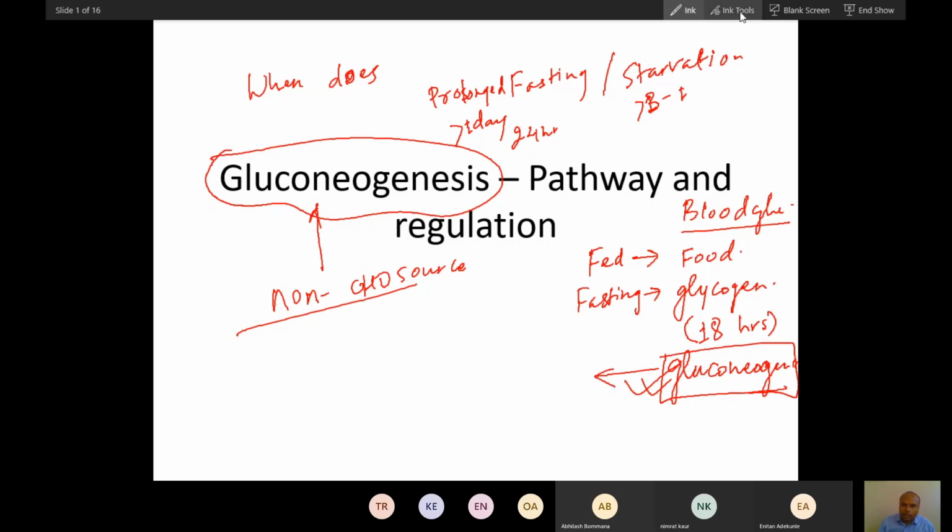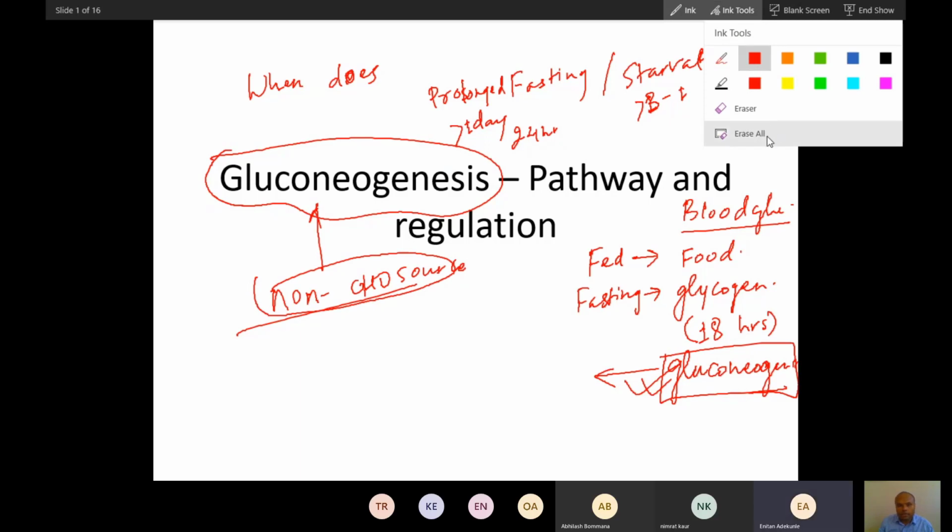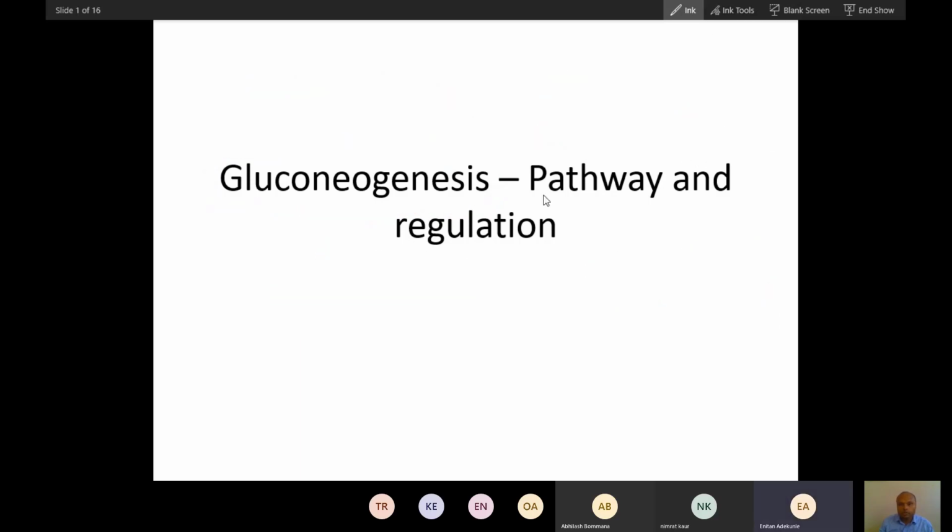Did you understand this? Gluconeogenesis happens from non-carbohydrate sources.